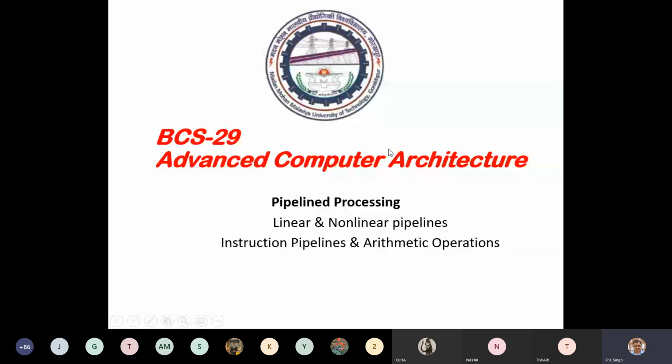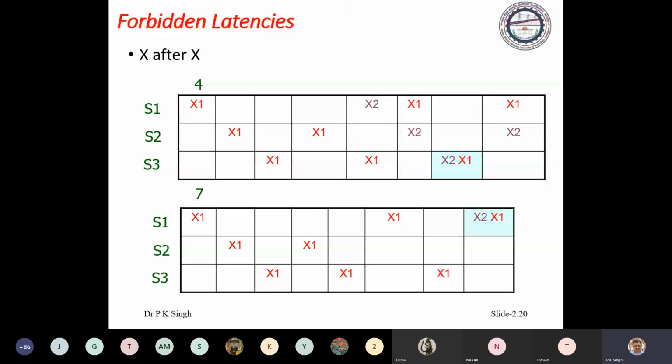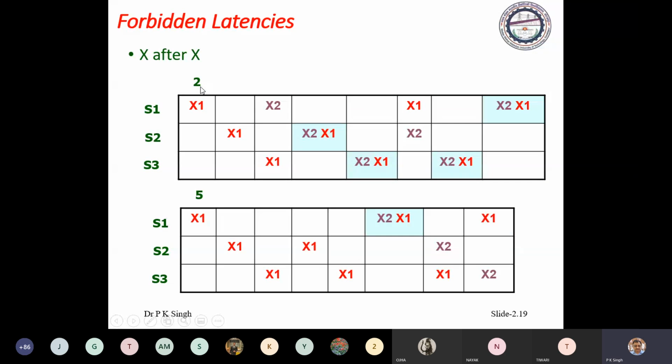So last time we were discussing latency. You have seen forbidden latency. Forbidden latencies are those latencies that cause collision. Latency means the number of clocks between two initiations. In the pipeline here you have seen 2 is the forbidden latency, 5 is the forbidden latency. For 2, you have seen collision